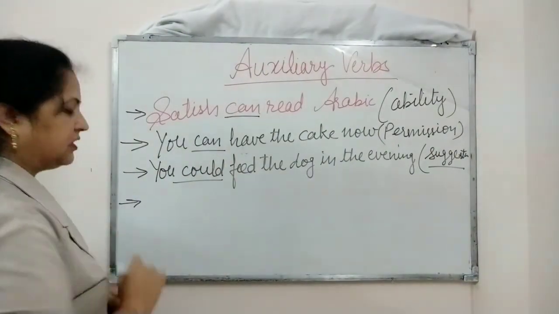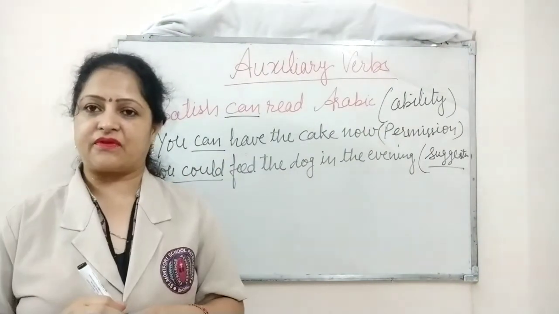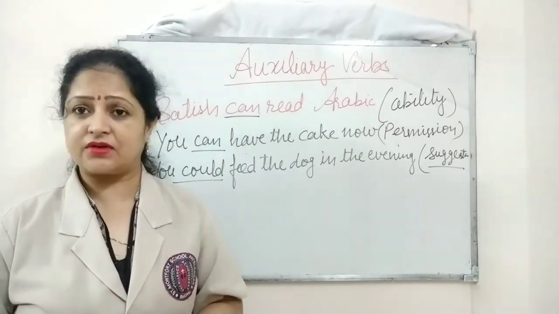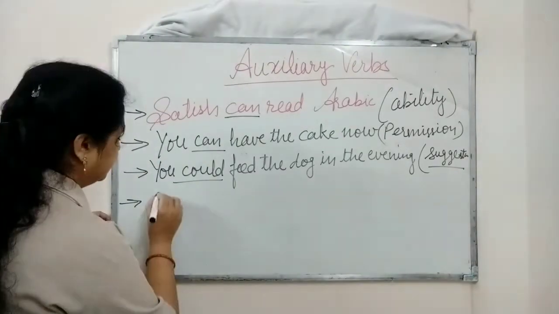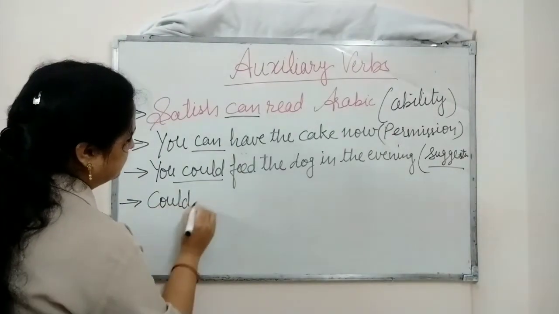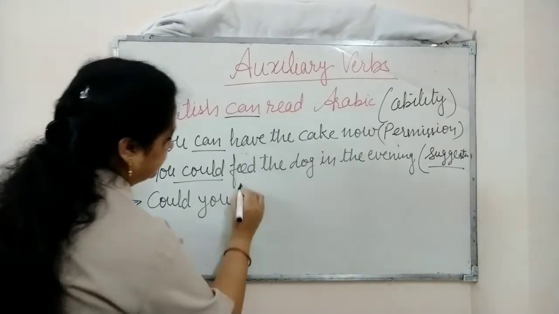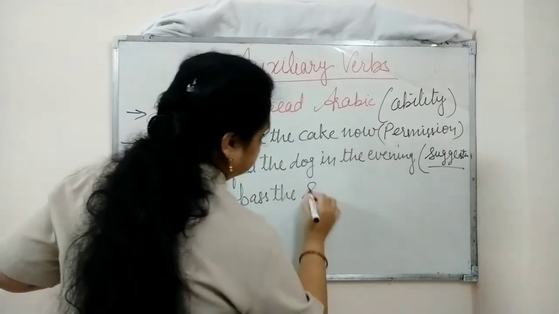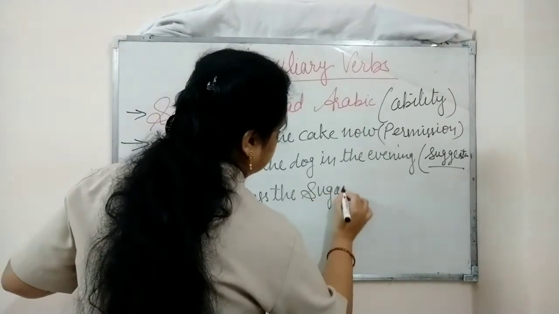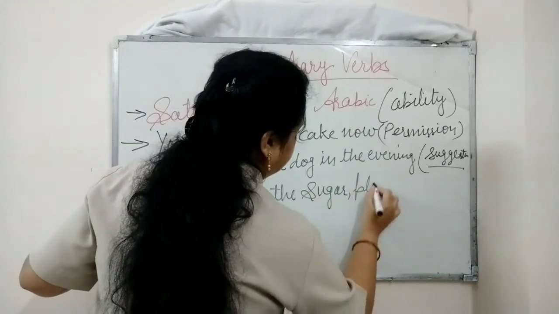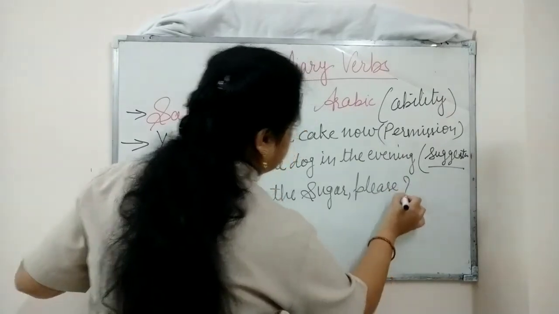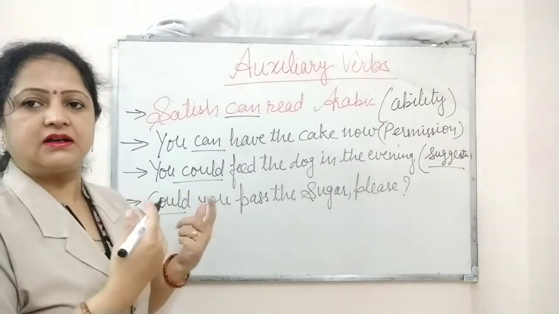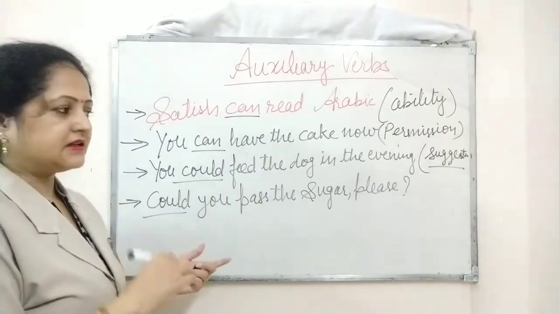Now one more use of could: Could you pass the sugar please? Here we can see that could is used for requesting something.